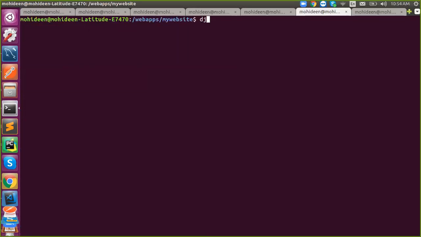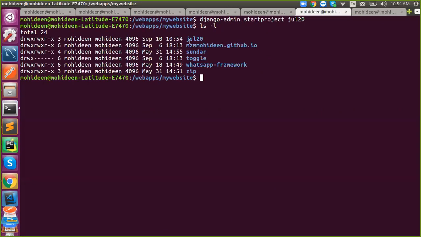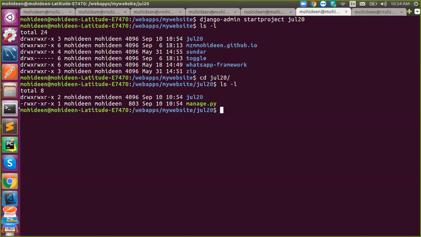Once done, you have to use this command: django-admin startproject followed by your project name. I'll say July 20 is my project name. See that the folder was created, July 20. Okay, so go to that folder. You will find two items: one is the July 20 folder and then manage.py. So this is our Django application. I'll open that.